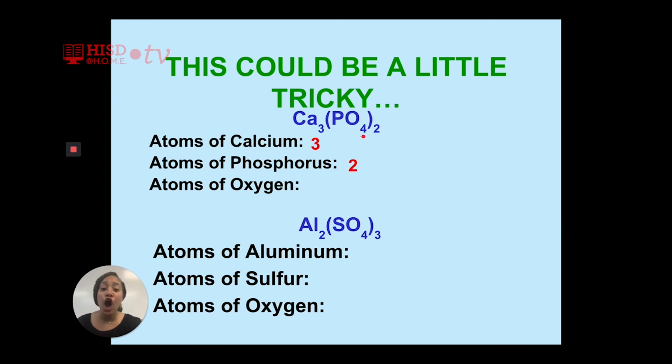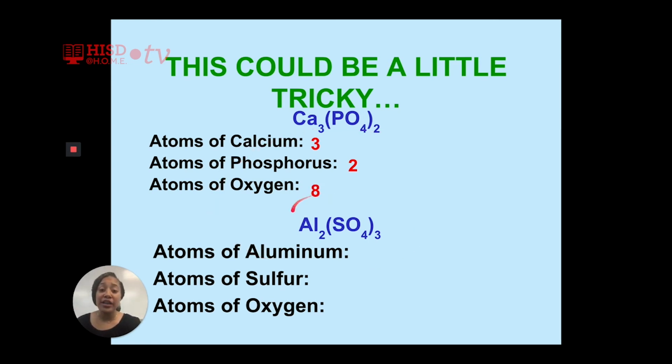Let's look at O. Does O have a subscript behind it? Yes, O has a subscript behind it, which is 4. So we multiply 4 times the subscript outside the parentheses, which is 2. So 4 times 2 gives us 8.